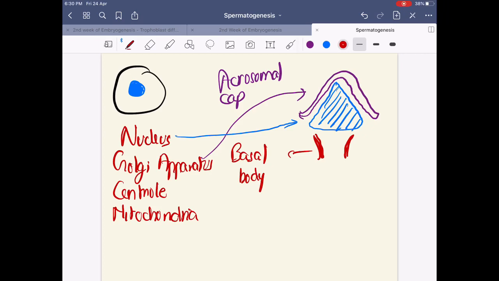Now some people believe that the basal body comes from the centrioles, but some other people believe otherwise. Centrioles give rise to other things too, like this thing here. This is actually a spherical centriole that is seen in the neck of the sperm. Centriole gives rise to this spherical centriole, and some people believe it gives rise to the basal body, but it has another function. We'll soon see that.